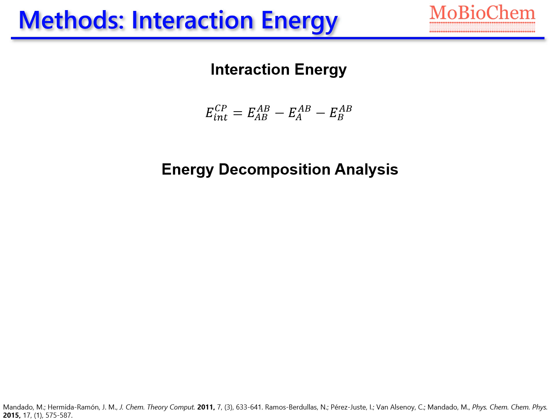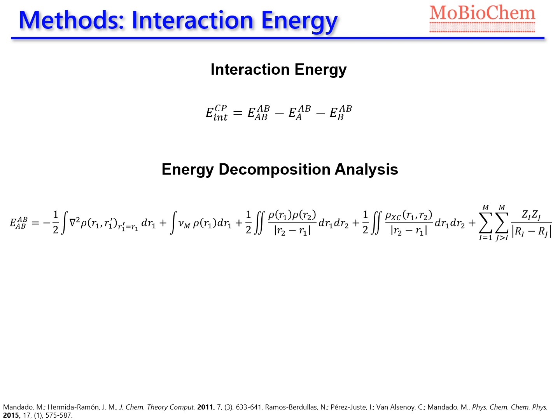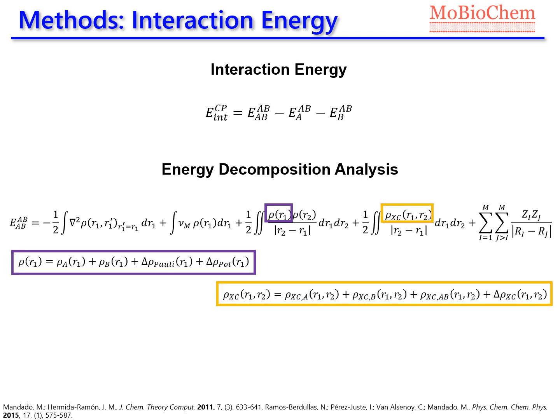It expresses the energy of the complex as a function of the 1 electron density and the 2 electron exchange correlation densities that are represented as a sum of the unperturbed terms of each of the monomers plus 2 perturbation terms that arise from the interaction of the two monomers. With a little bit of math, this can be simplified in this other expression, where we have the Pauli repulsion terms, electrostatic, dispersion, and induction. The sum of dispersion and induction is the polarization energy. So now let's see the general workflow of the developed code.